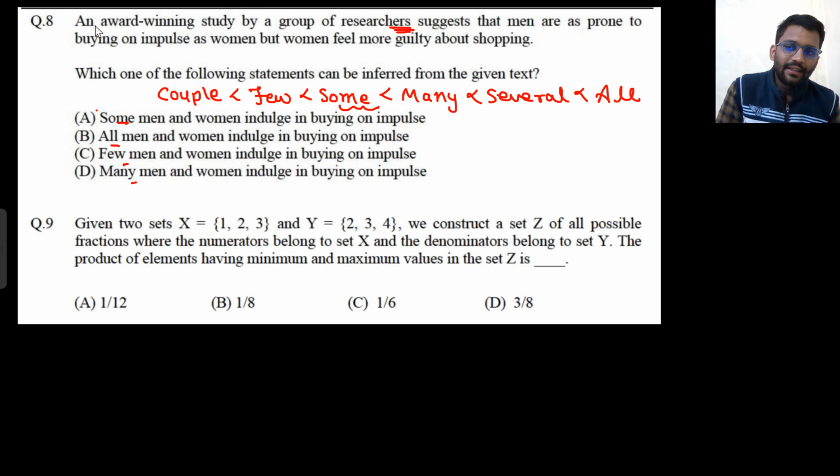So here, read the statement again. An award-winning study by a group of researchers suggests that men are as prone to buying on impulse as women, but women feel more guilty about shopping. So they are talking about some men and some women. So that would be our threshold point. Okay, so here we can fix it that some woman and some man.